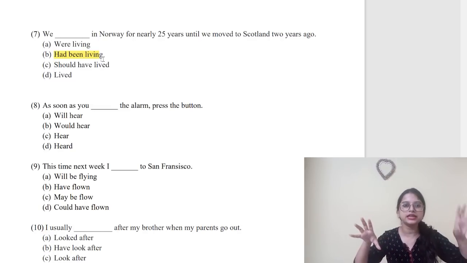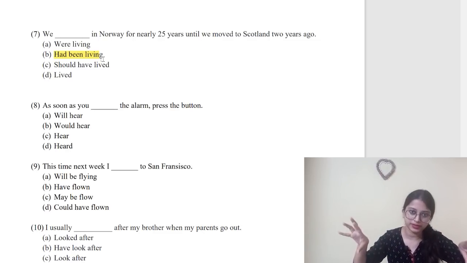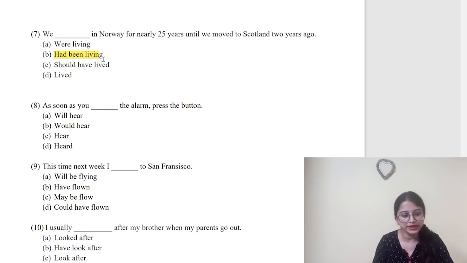Like you have biryani and you have a stomach upset. So which one happened earlier? Obviously having biryani. So had eaten biryani, suffered stomach upset. This is simple past. Okay. Number 8. As soon as you dash the alarm, press the button. So told in present tense. So here 8, option number C.